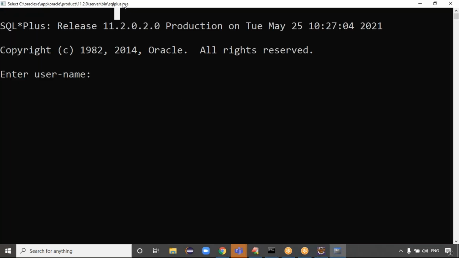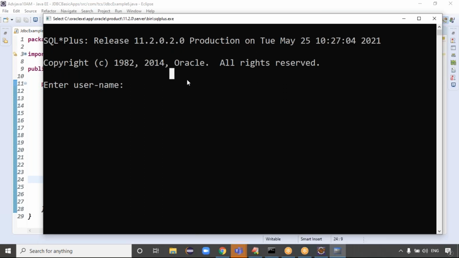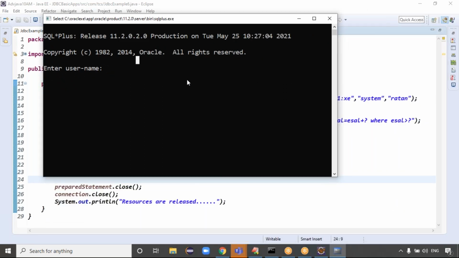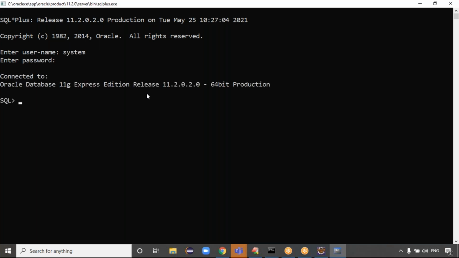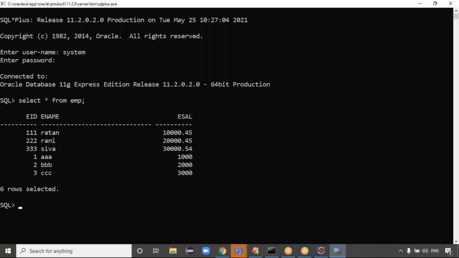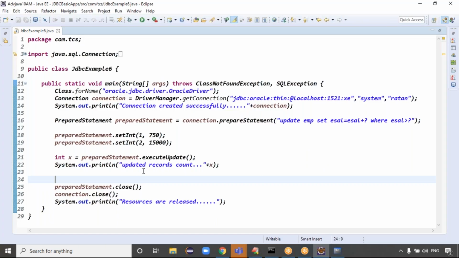Username is system, password is Ratan, right? Exactly. So select star from which table, guys? Here, EMP table. Select star from EMP. Now see the records. We have 10,000, 20,000, 30,000. Some records are there. That is definitely fine.